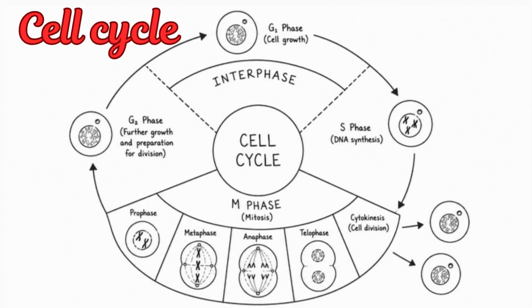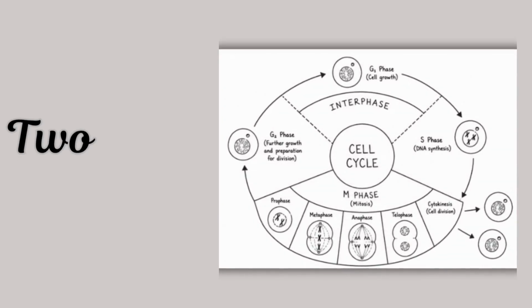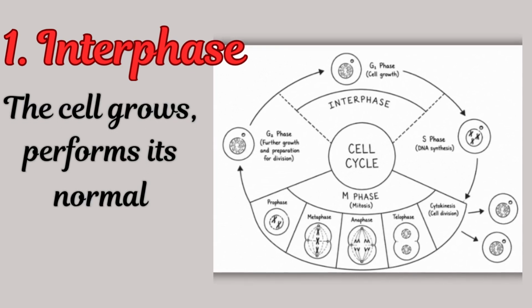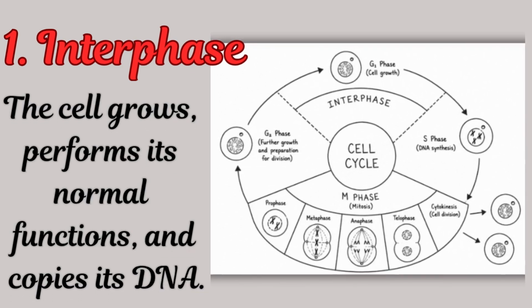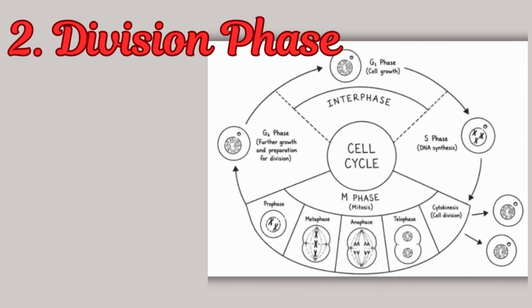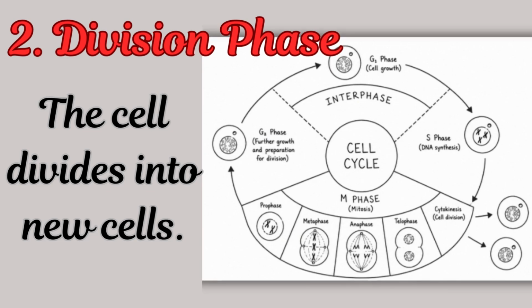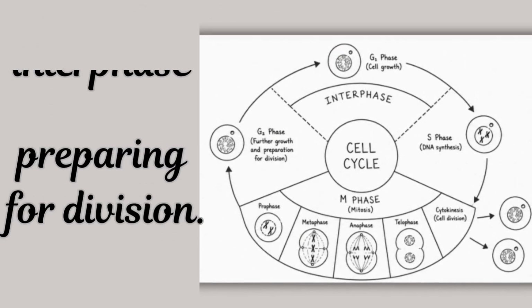The cell cycle. A cell doesn't divide randomly. It follows a carefully planned sequence called the cell cycle. The cell cycle has two main stages. 1. Interphase. The cell grows, performs its normal functions, and copies its DNA. 2. Division phase. The cell divides into new cells. Most of a cell's life is actually spent in interphase, preparing for division.